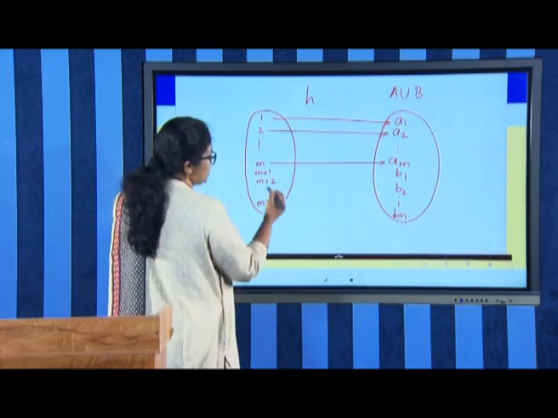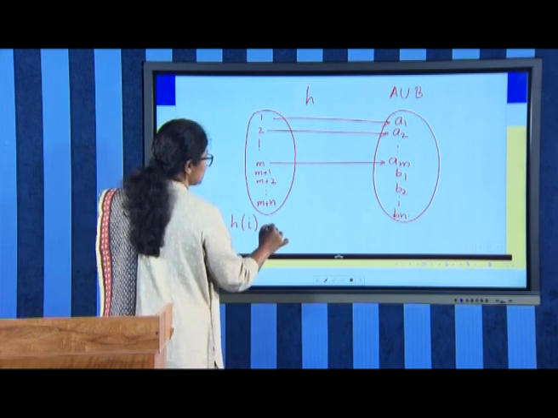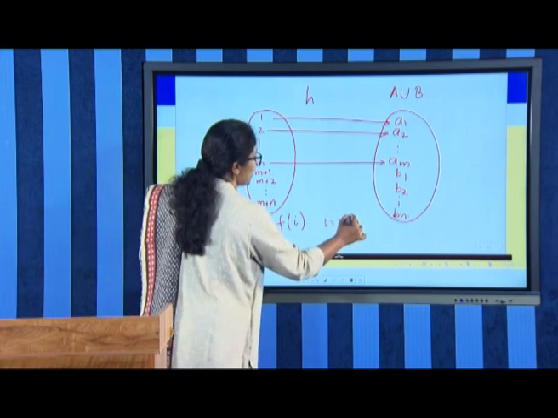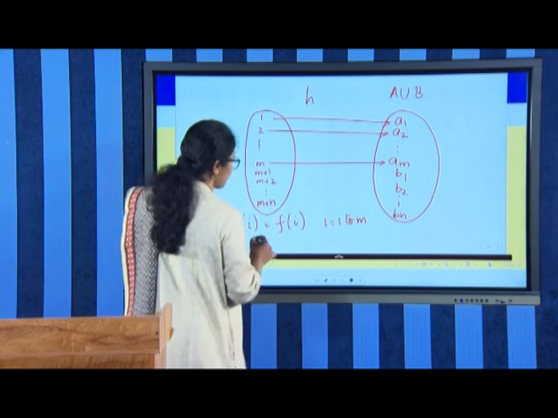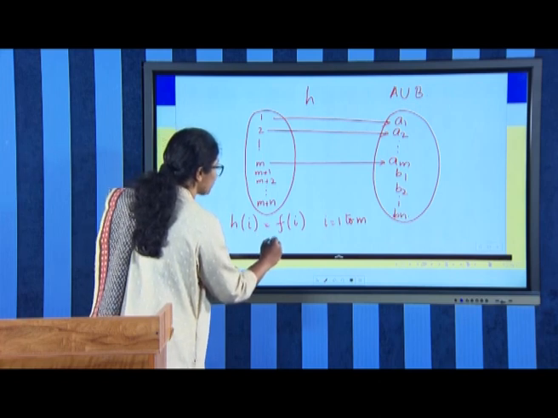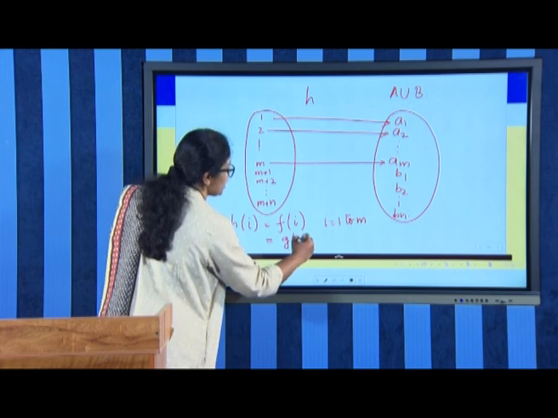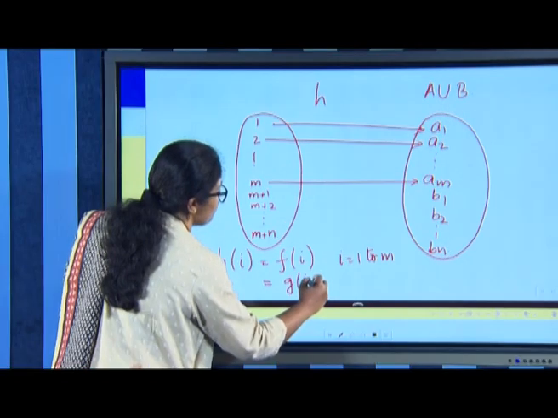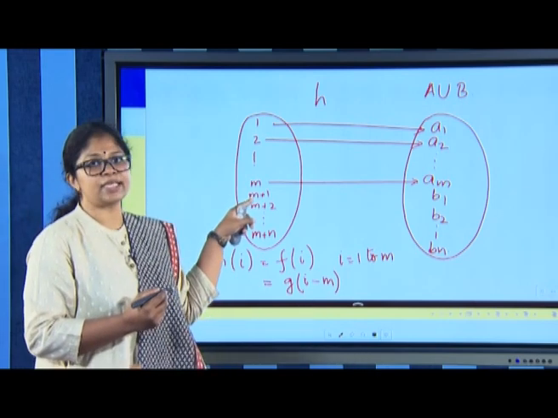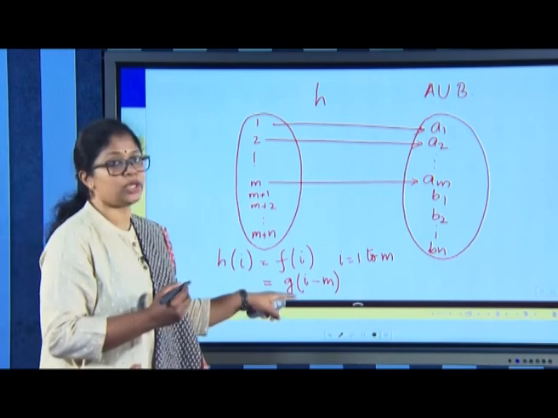We can take H of I is equal to F of I for I equal to 1 to M, and from M plus 1 up to M plus N, we need H of I is equal to G of I minus M. Then only we will be having H of M plus 1 is equal to G of 1, H of M plus 2 is equal to G of 2.